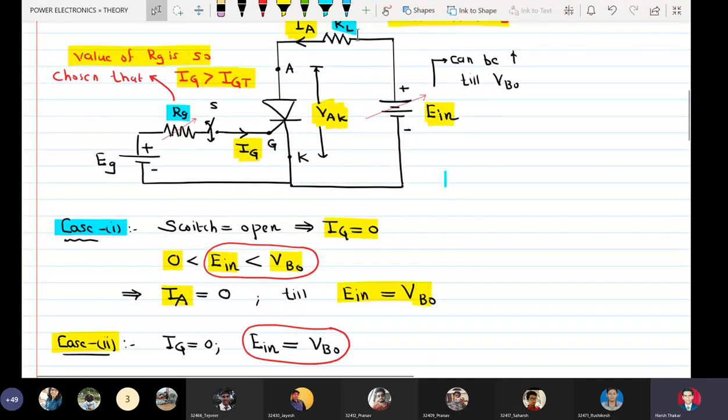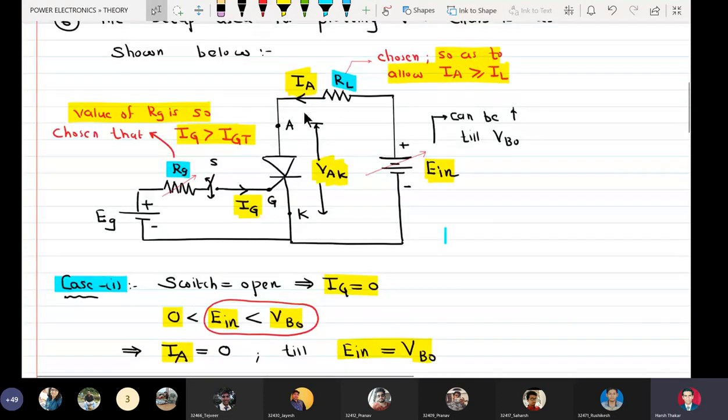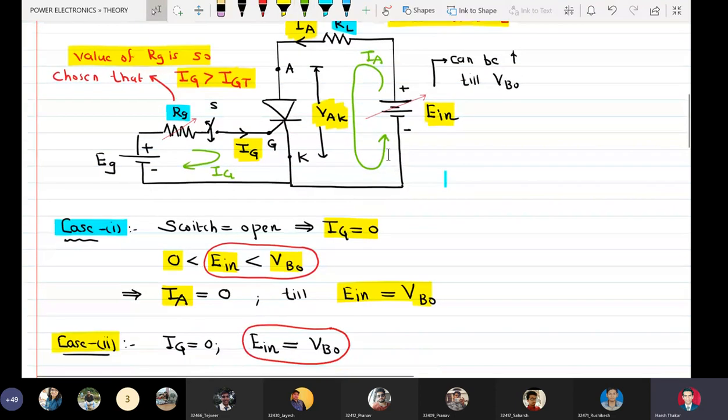If I reduce E in, then the value of device current will go on reducing. Why do I say so? It's very simple. The anode current is flowing like this in the loop, and it has absolutely no connection with the gate current. The gate current is flowing like this and the anode current is flowing like this. They are two different circuits. This is the output circuit, the power circuit; the other is a control circuit.